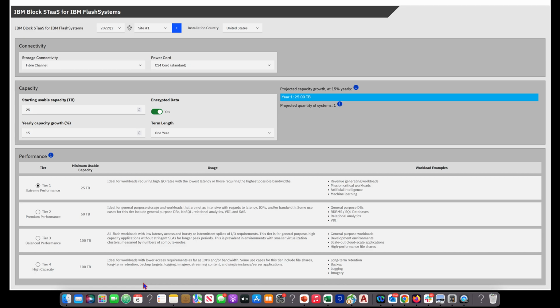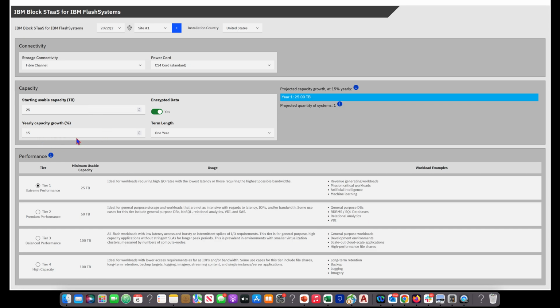This is a demonstration for IBM Block Storage as a Service for IBM FlashSystem. So if you, as a customer, have decided to buy IBM Block STaaS for FlashSystem, you typically talk with our sales and the partners with some information like what is going to be your connectivity for your FlashSystem or the STaaS block storage, what is going to be the power cord details. More importantly, you have to decide what is the capacity that you're going to go with, right?